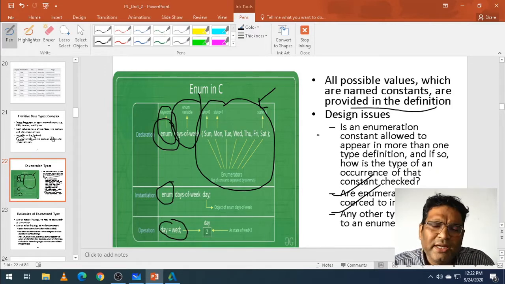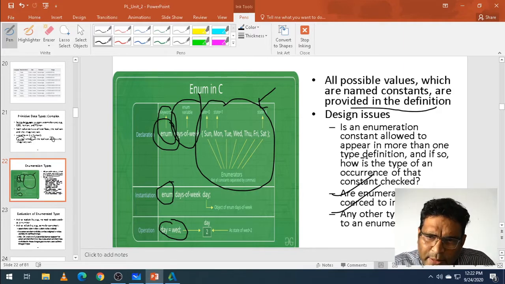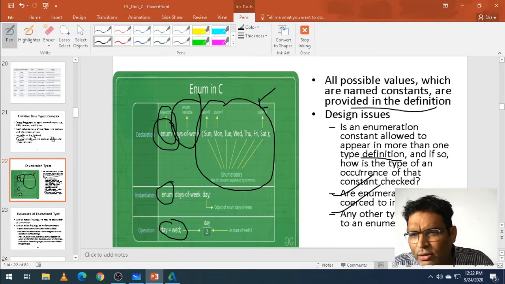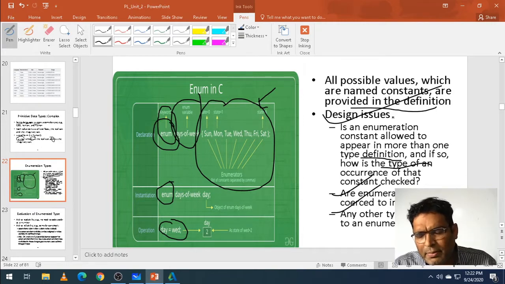What actually does it mean? We define a constant. What we are doing is defining a constant allowed to appear in more than one type definition. And what are the design issues I'm telling you? The major issues here are what actually a constant is, and then how we are going to define it. Let me go through it.